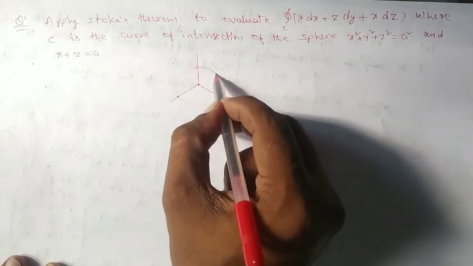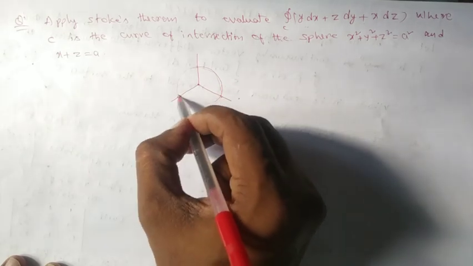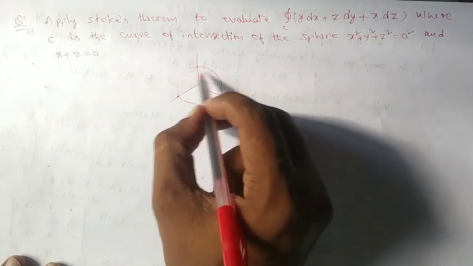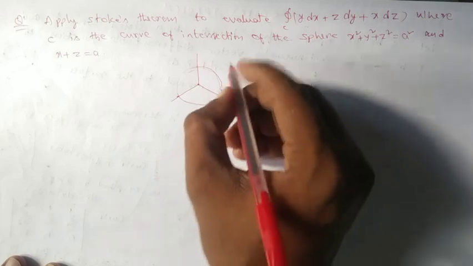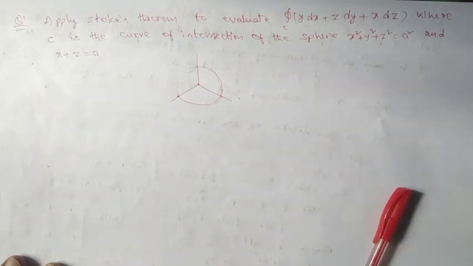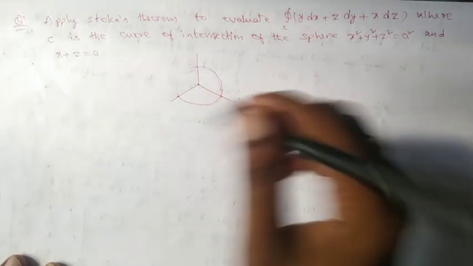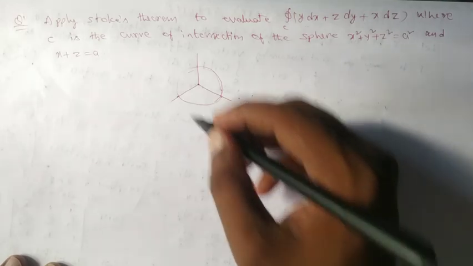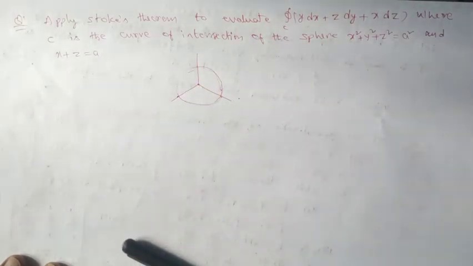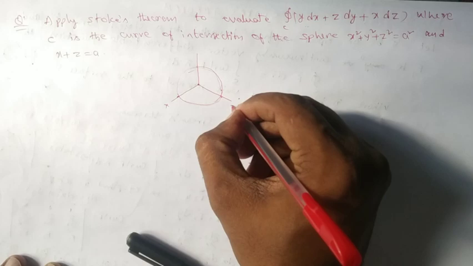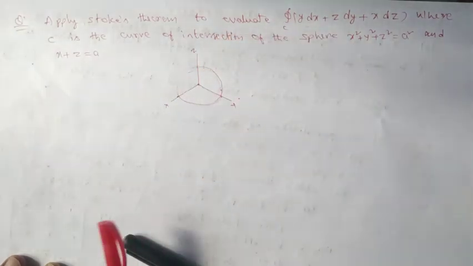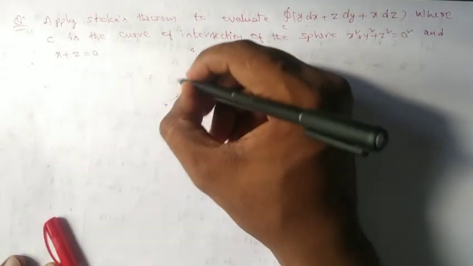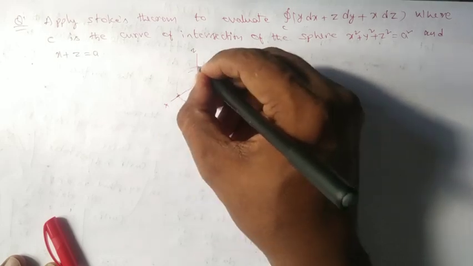So we can have a globe. It is not a circle actually, I cannot show it as a circle. So it is a ball, a sphere. And then the intersection of this total solid one, and x plus z equal to a. If you take this x-axis, this y-axis and z-axis, now x plus z equal to a is a plane that passes through these 2 points.